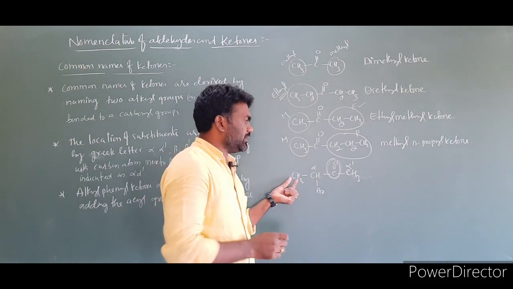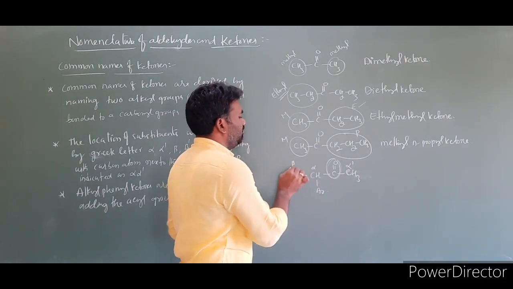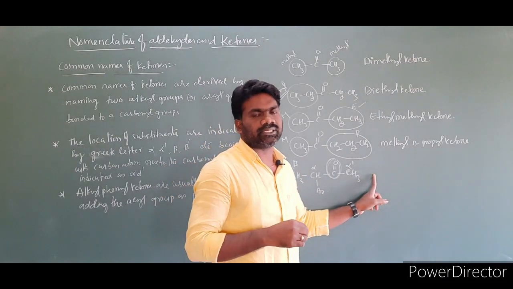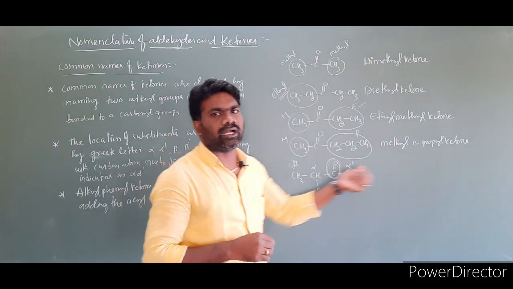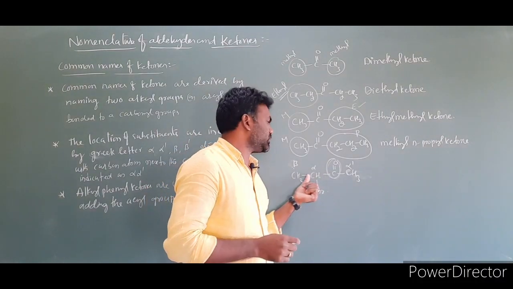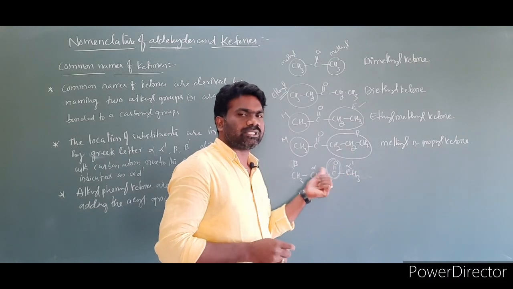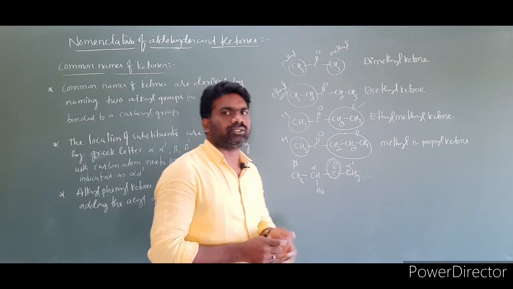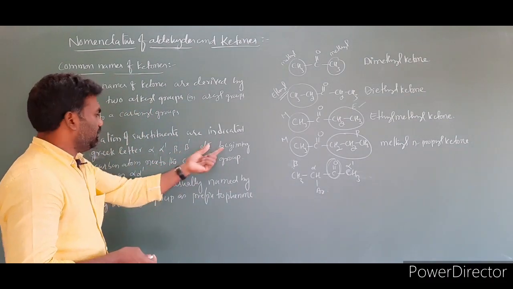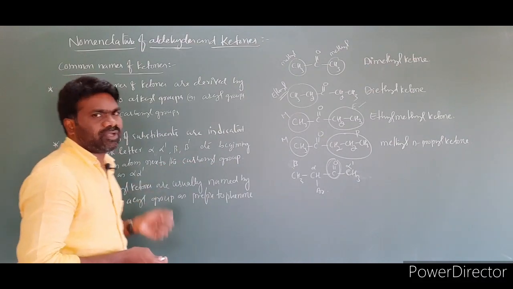The next carbon is called beta. If a carbon is on the other side, we have to write beta dash. Next is gamma dash. So the point is, next to the carbonyl group, two carbons are alpha carbons, alpha and alpha dash. Then the next two carbons are beta dash, gamma dash. So this is the rule: indicate by alpha dash, beta dash, etc., beginning with the carbon atom next to the carbonyl group.